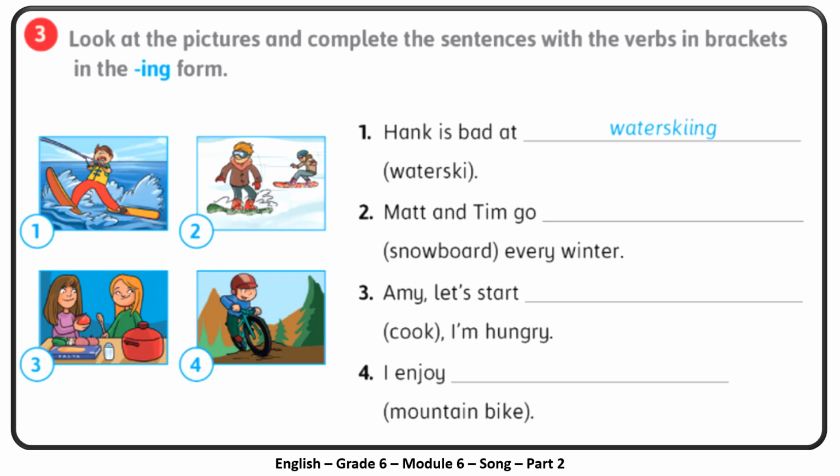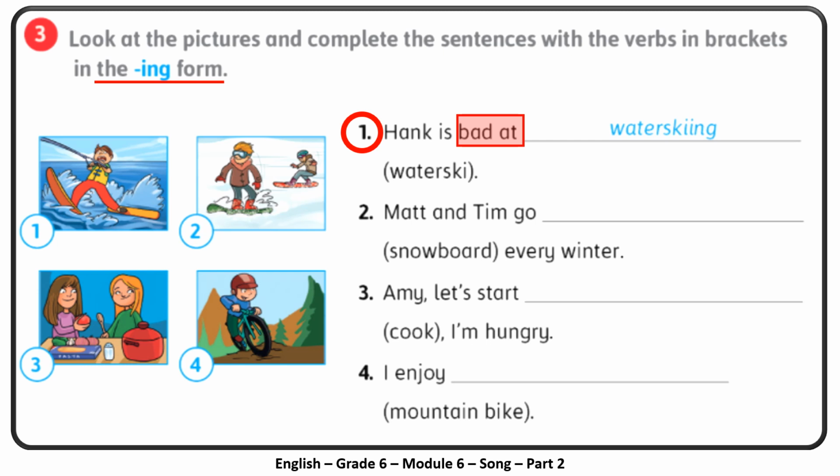Now it's time to move to exercise 3. Look at the pictures and complete the sentences with the verbs in brackets in the ing form. Let's do number 1 as a model to follow. Number 1. Hank is bad at, and the verb in brackets is water ski.